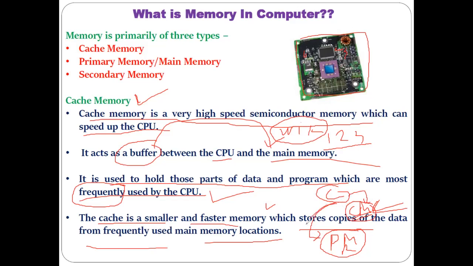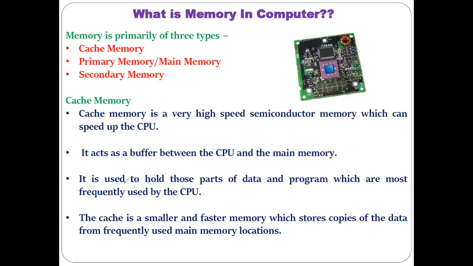So instead of accessing it from the primary memory, accessing it from the cache memory is faster. Because which is the closest memory to the CPU here? Cache memory, as compared with the primary memory or the RAM. That is the reason I have mentioned it is used to hold those parts of data and programs which are frequently used by the CPU. It is a smaller memory as compared with the RAM also, but it is faster because it is closer to the CPU.